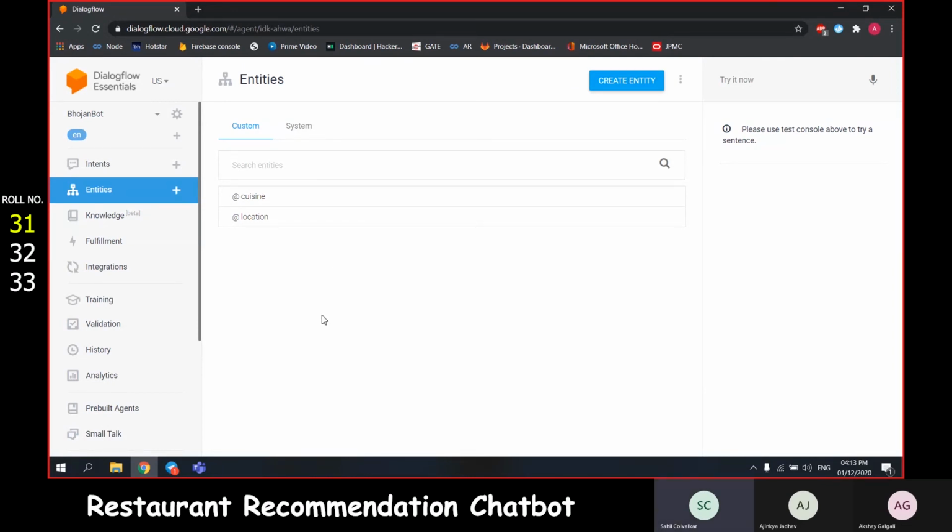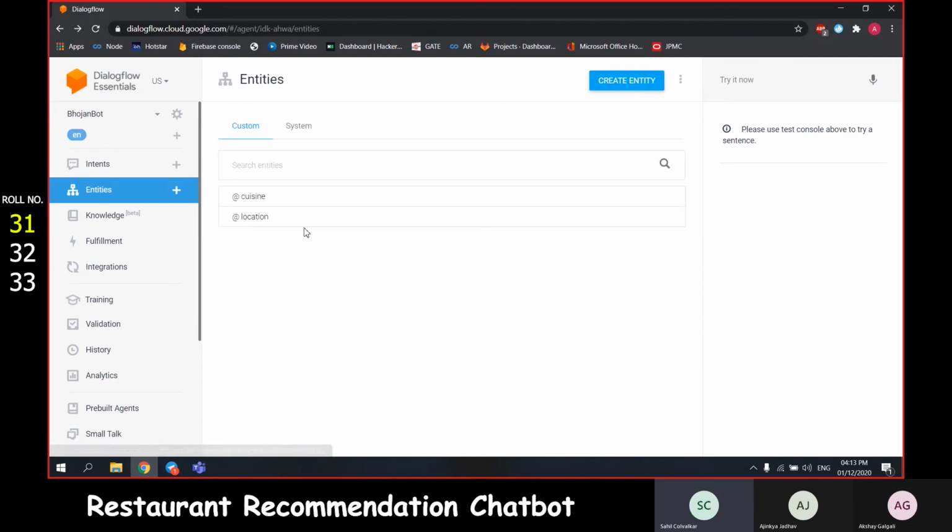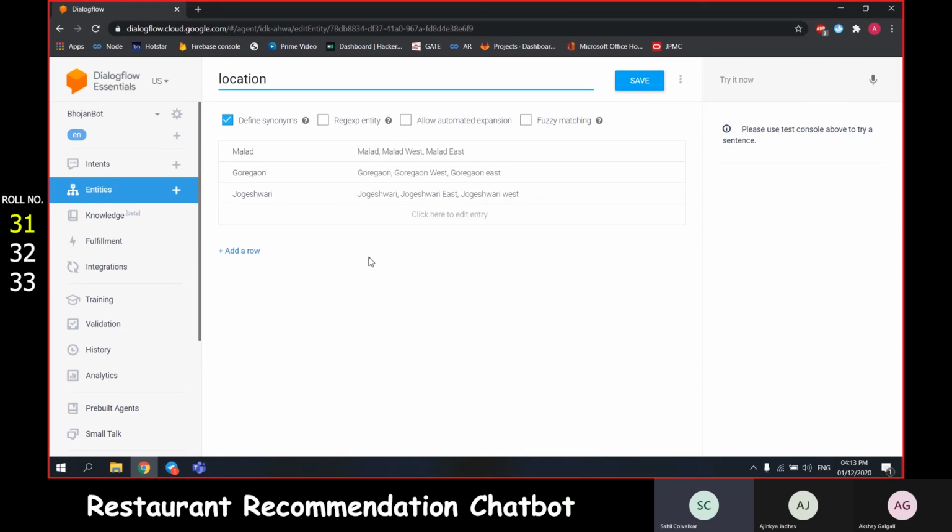This means that the bot requires the location of the user as well as the cuisine preference to return a list of restaurants around the user. We have added four types of cuisine in this bot: Mexican, Chinese, Indian, and Continental. Also, we have added three locations for which the bot functions for now: Goregaon, Malad, and Jogeshwari.